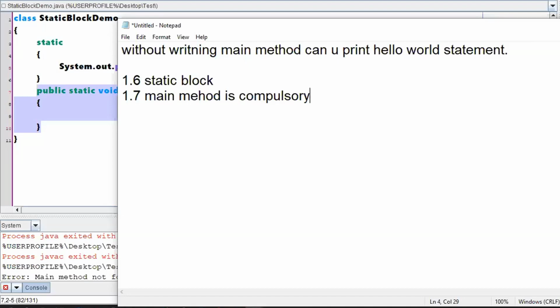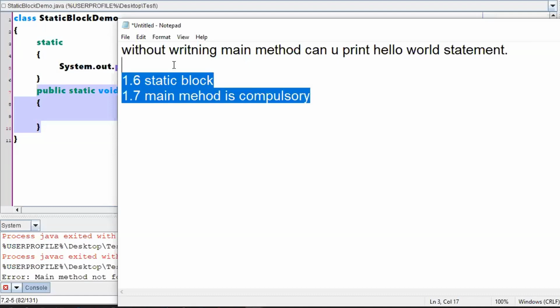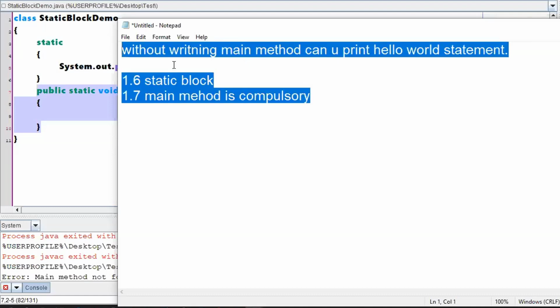Is this point clear? This particular information is completely out of the syllabus. I'm just giving it to you because if you are attending any technical interviews with respect to Java, these kind of questions will be asked. Till version 1.6, writing a main method was not mandatory. If you had written a static block, it was executing the static block fine. From version 1.7, they have made the main method mandatory. When it loads a class for you, first it will check for the main method. If you have written a main method, then only it starts executing the program, that means then only it starts loading your class file for you.